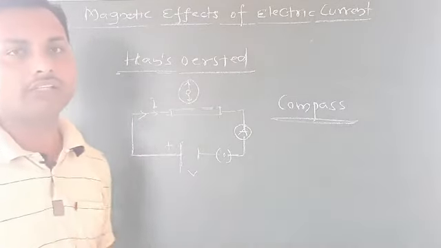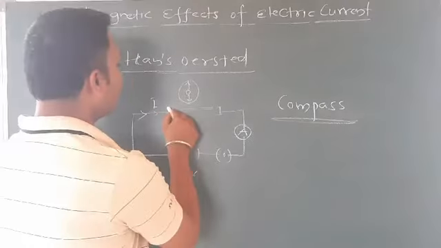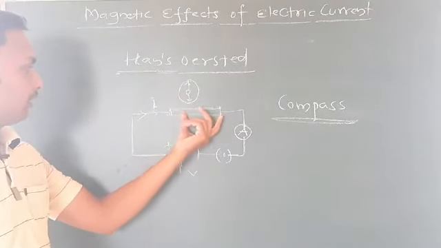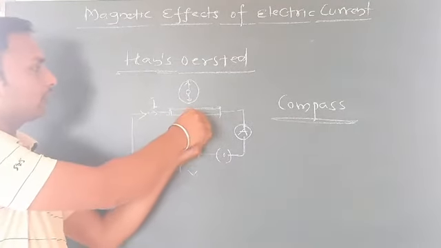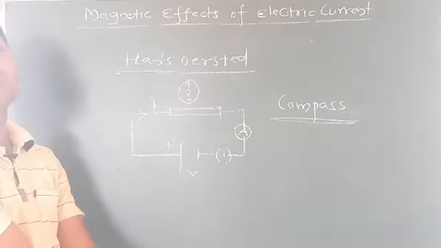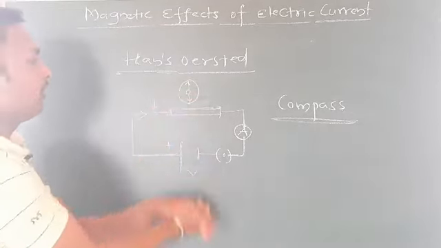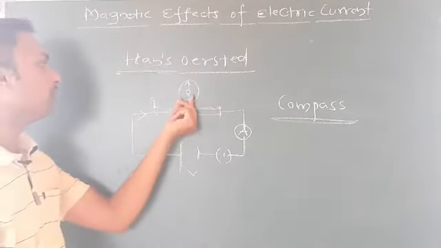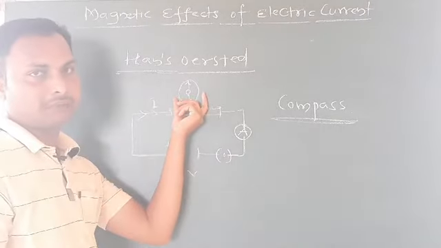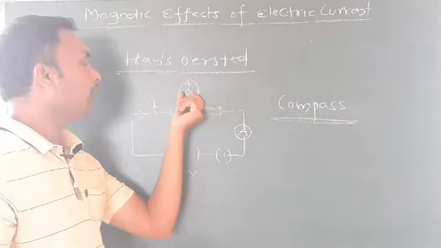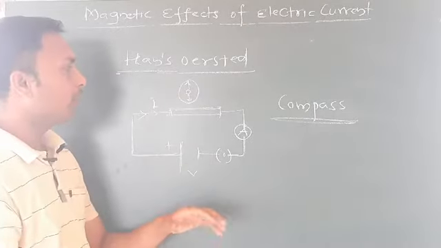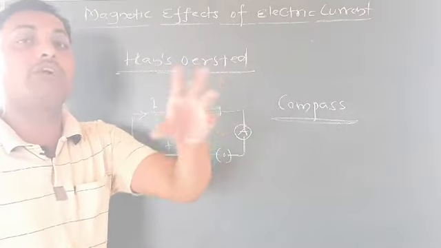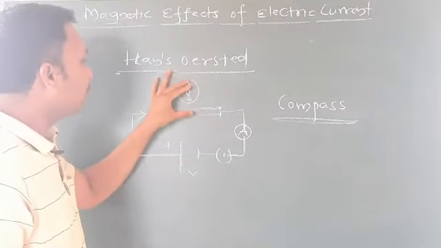He said that when the current is passing through any conductor, it gets magnetized. There is one effect generating here. And you know it very well, this compass also has a magnet, a small bar magnet in its needle. What is the concept behind this? Why does it start vibrating? Why does it start deflecting?